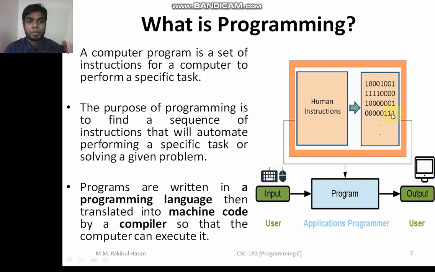This is an example of machine language. Otherwise the machine will not be able to understand our human language. Here our compiler basically works. Okay, right? So after getting the instructions from the human being, the computer will perform the specific task and then it will give us output. By using our monitor we can see the output. Okay, right? So this is your programming.